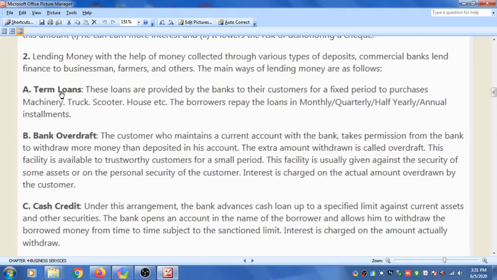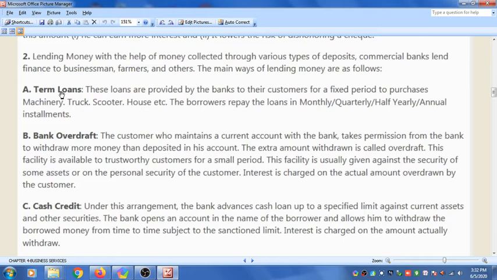This facility is available to trustworthy customers for a small period. So the customers who are trustworthy, only for them this facility is there, and that also for a small period of time. This facility is usually given against the security of some assets or on the personal security of the customers. So the bank gives this facility on some collateral or if some asset is deposited in the bank. Interest is charged on the actual amount overdrawn by the customers.